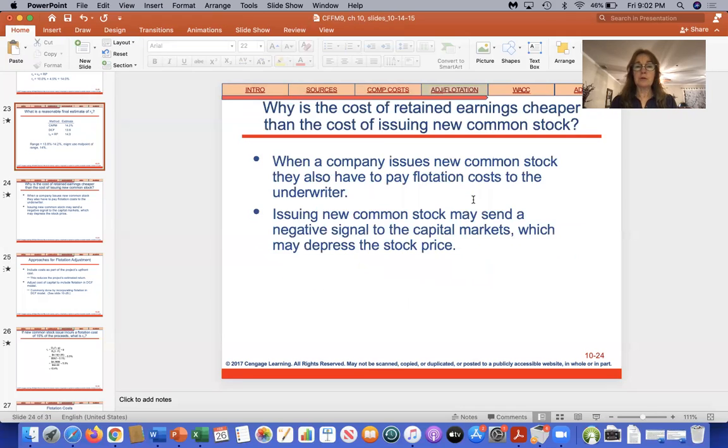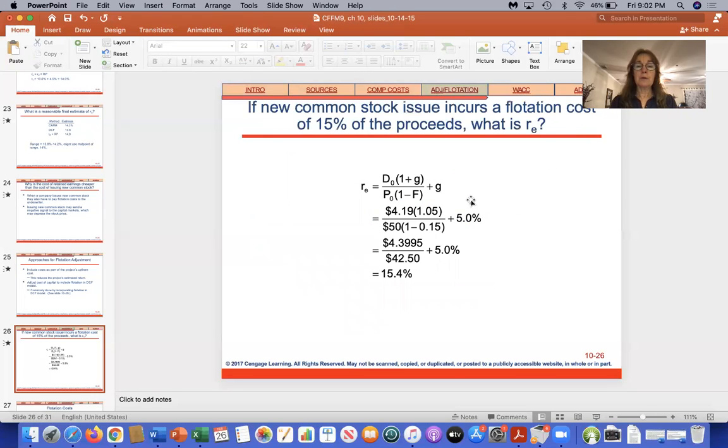13.8%. So if you have to pay a 15% flotation cost, that's going to decrease the price here to $42.50, and obviously, if you're paying flotation costs, it's going to increase your cost of capital, so it brings it to 15.4%.